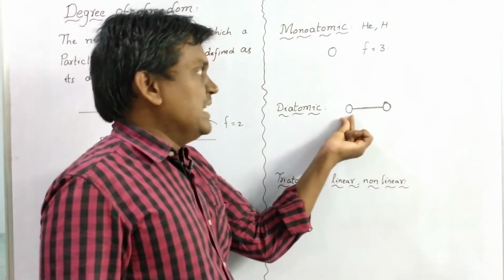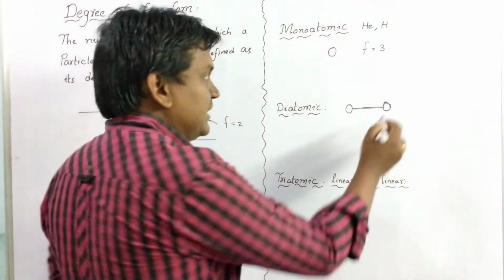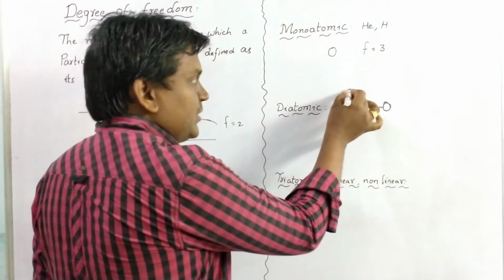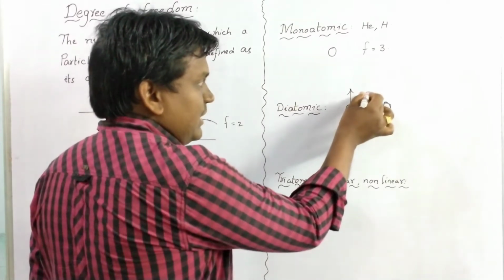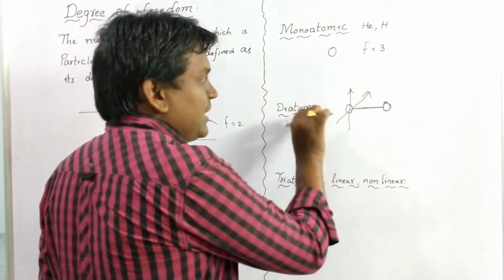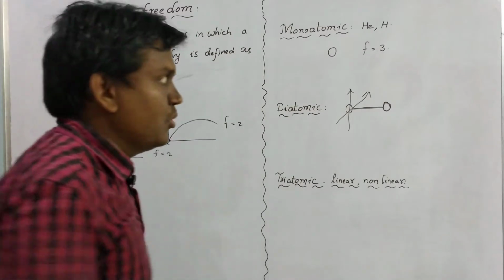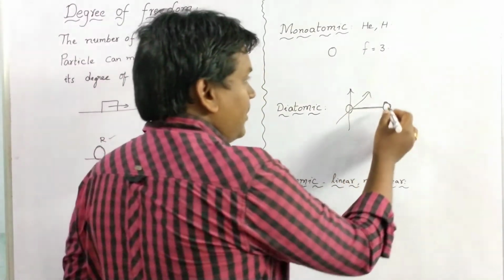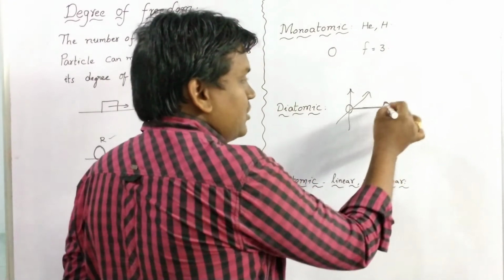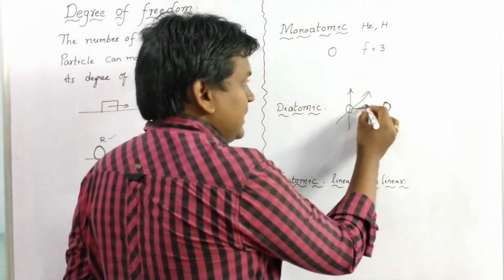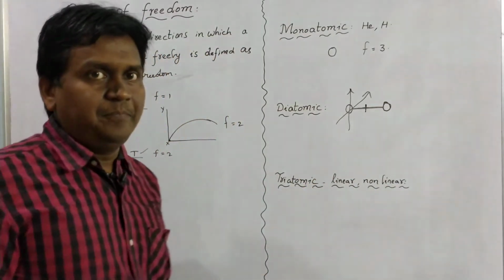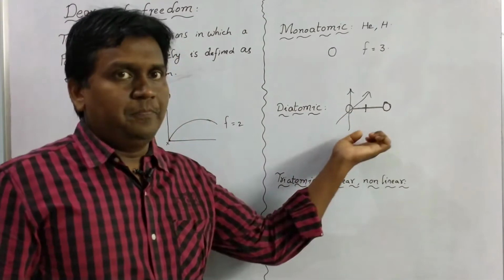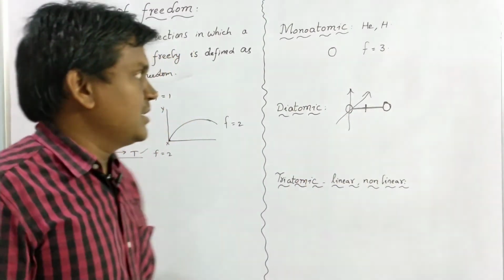Why? Because independently it can't move. This also has to move. So independently it can move in this direction and this direction, but in this direction it is unable to move. So 2 directions it is able to move, and this also can move in 2 directions. So here we call this a restriction. Individually this particle cannot move, so this is a restriction.